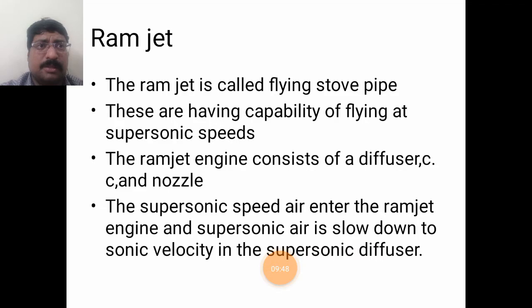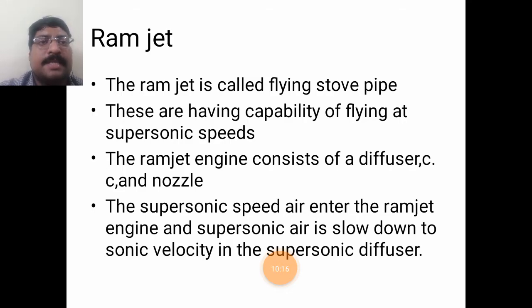The ramjet engine is also known as a flying stovepipe. These types of engines have the capacity to fly at supersonic speeds. The ramjet engine consists mainly of a subsonic diffuser, combustion chamber, and nozzle.